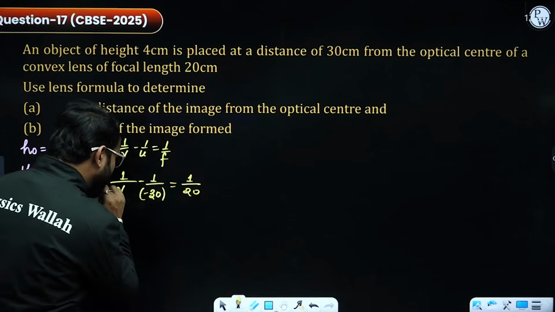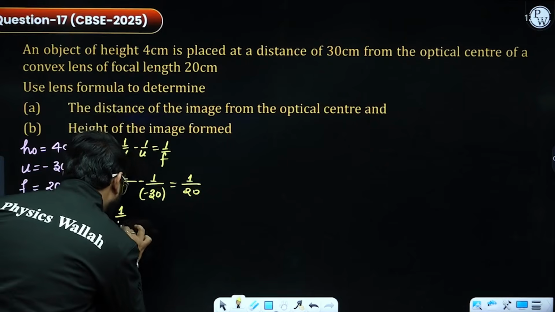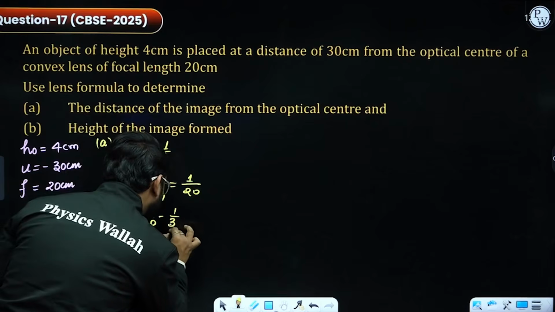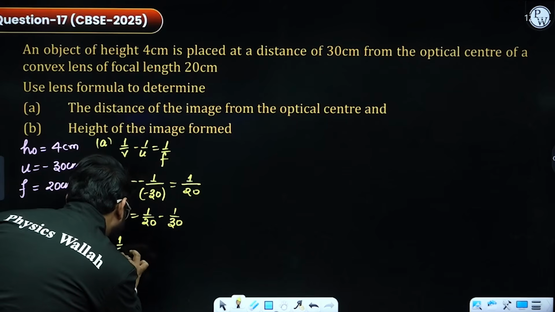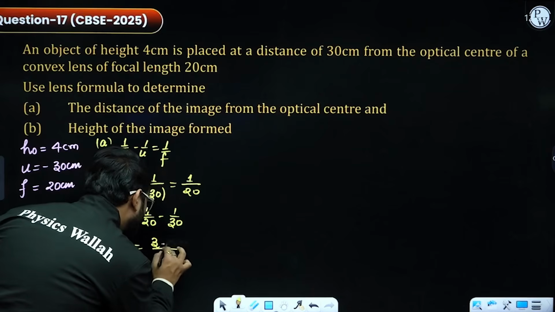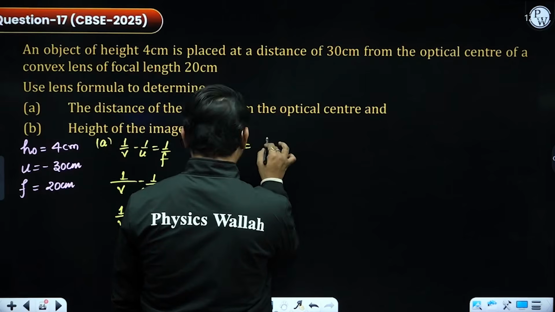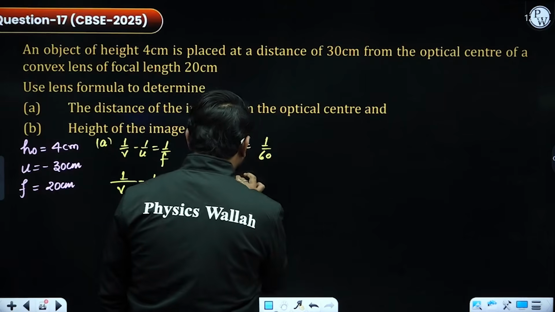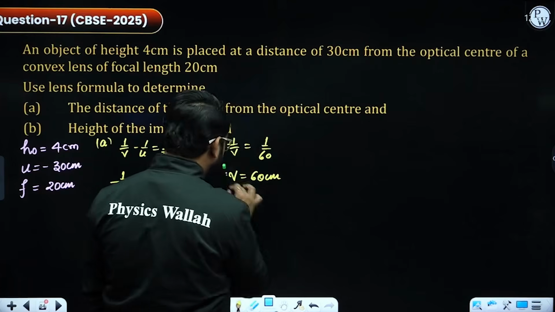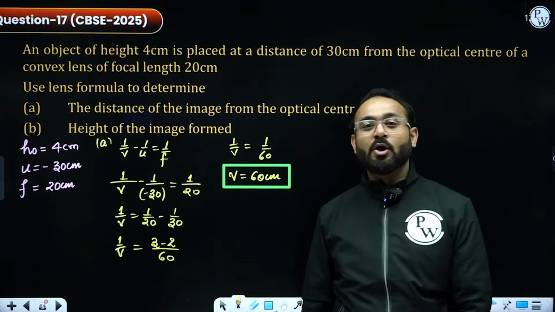So minus minus is plus. If I'm going to take it on the other side, this is going to be negative. So 1 by 20 minus 1 by 30. Let's take the LCM. I will be getting 60. So this is 3 minus 2. So 1 by V will be equal to 1 by 60, and the value of V is coming out as plus 60 centimeter. That is the value of image distance from the optical center.